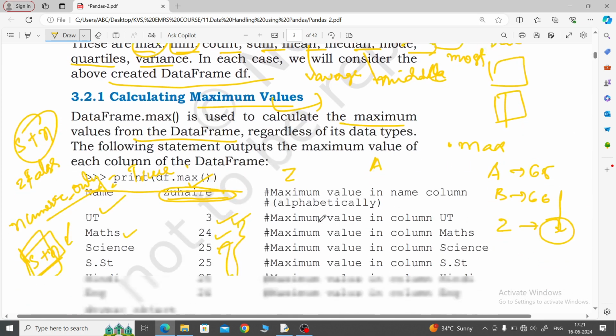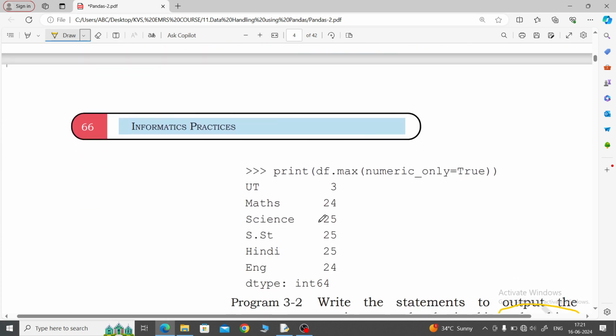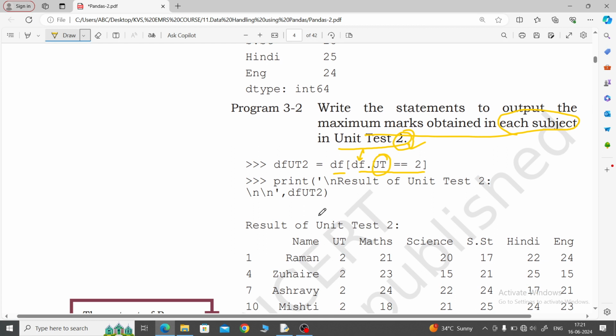So df dot where, df dot your column name, this is your data frame object, dot, this is your column name, equal to whatever value you provide. It will check it, then give the answer true or false. You can check it without the square bracket: df dot ut equal to 2, just check it.